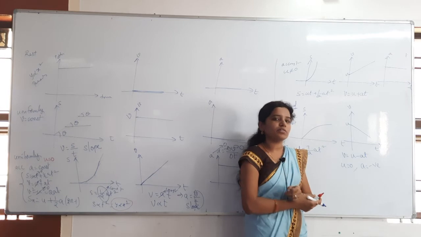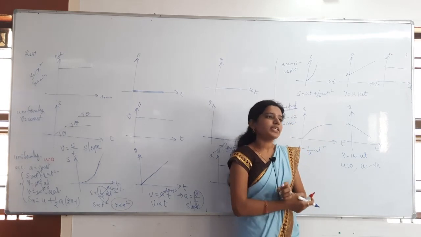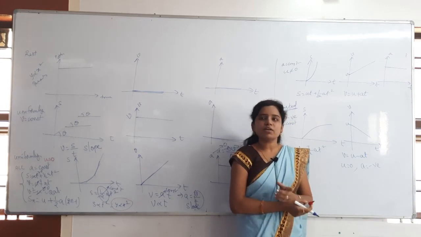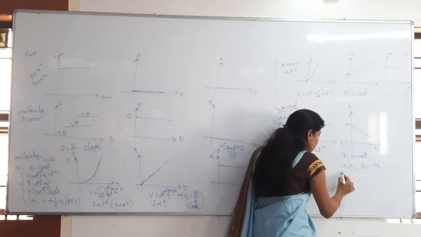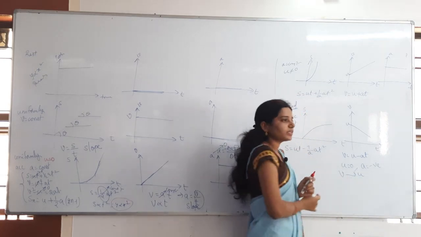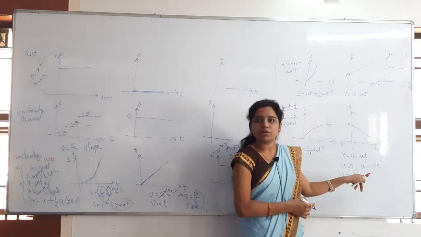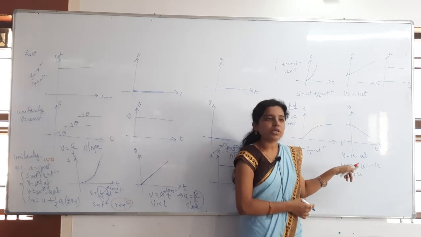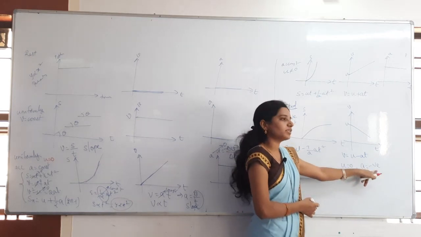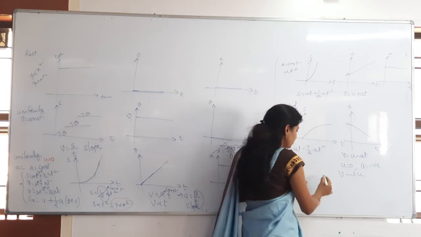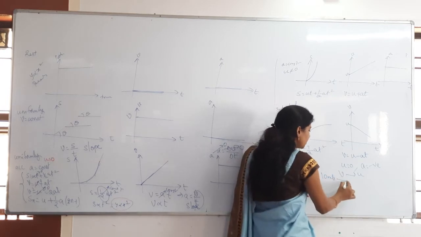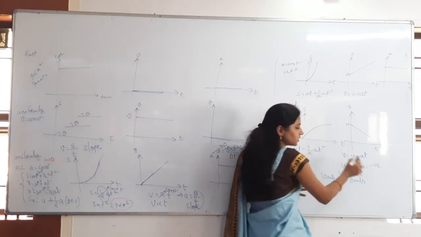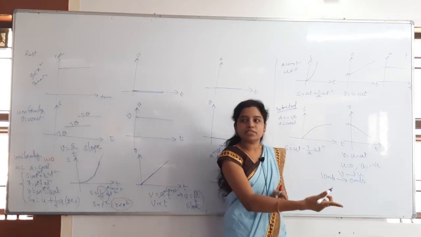When is a negative? When the velocity decreases. Whenever the velocity is decreasing from v to u, only then the acceleration is negative. It cannot start from the origin. Understand, right? u cannot be 0 whenever a is negative. From some other value only, let me take 10 meter per second, it has to become 0 meter per second. Then only acceleration is negative.